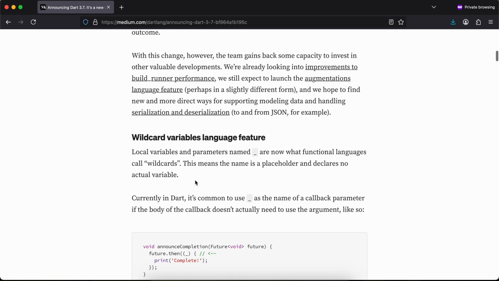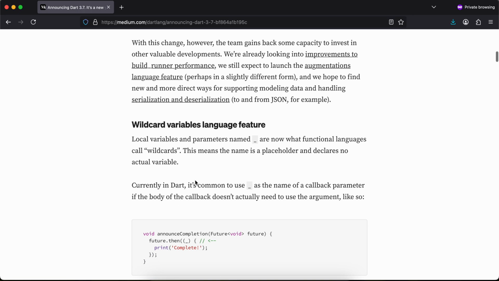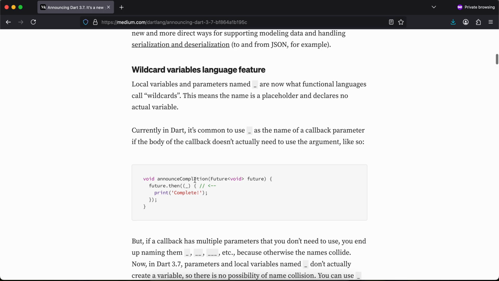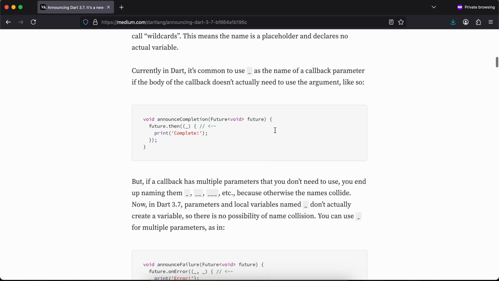For example, wildcard variables language feature: local variables and parameter names underscore are now what functional languages call wildcards. This means the name is a placeholder and declares no actual variable. Currently in Dart, it's common to use underscore as the name of a callback parameter if the body of the callback doesn't actually need to use the argument, like so.